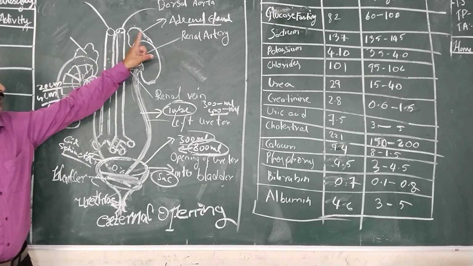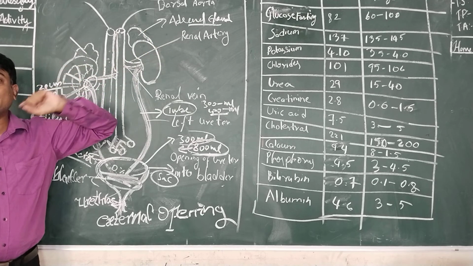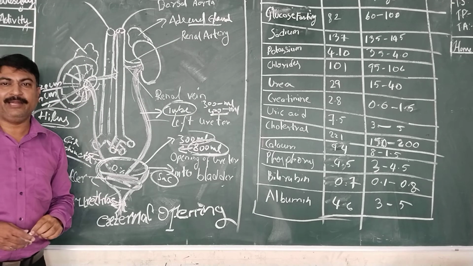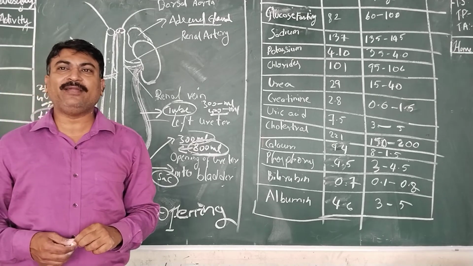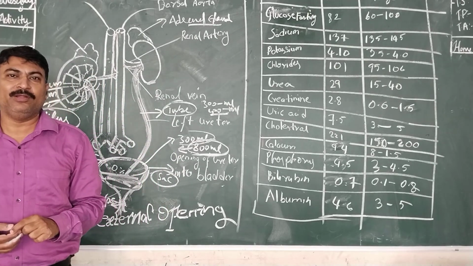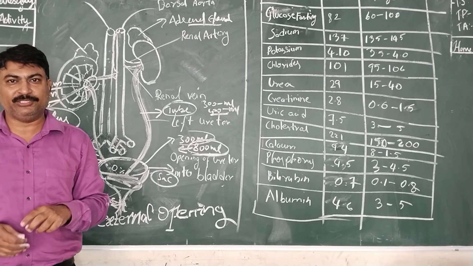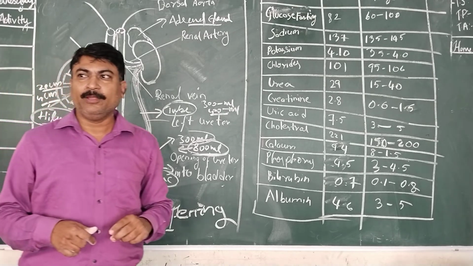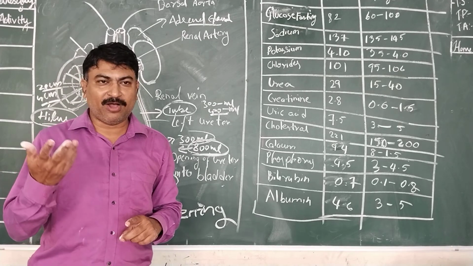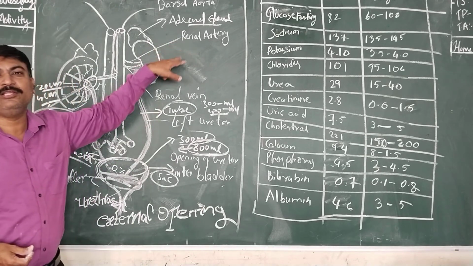Over the kidney, there is a gland known as the adrenal gland. The adrenal gland releases a hormone known as adrenaline, which we will study in the next class, that is, control and coordination. This adrenaline is called the fight or flight hormone. Either it makes your body fight that condition, or it makes your body suppress that condition. For example, if you are feeling cold, your body starts shivering. If you are feeling warm, your body starts producing sweat. That is because of the adrenaline hormone released by the adrenal gland.